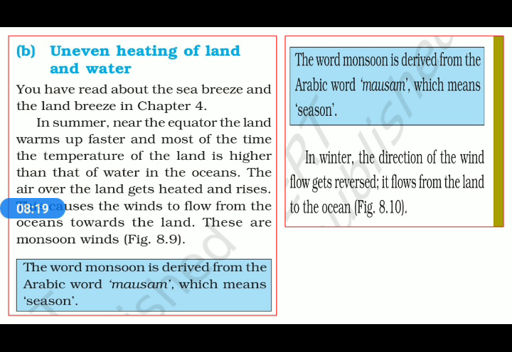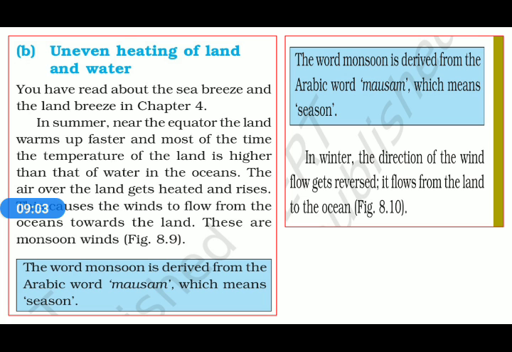Now, another reason that wind circulation forms on the surface of the earth is the uneven heating of land and water. In previous chapter number 4, we have already learned what sea breeze and land breeze are. Sea breeze occurs in the daytime when cool air moves from sea towards the land, and in the night time when the cool air moves from land towards the sea, that process is called the land breeze. A similar thing also happens because of the uneven heating of land and water.